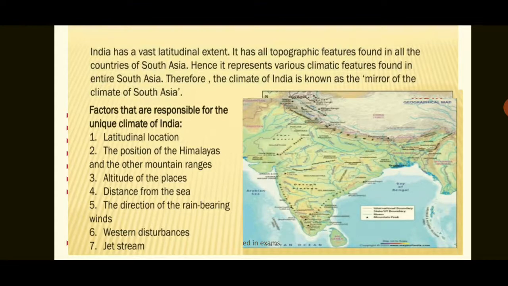Altitude of the place, that is the height of a place. Distance from the sea, as India is surrounded on three sides by water body. So this means there are places which are very far from the sea. So distance from the sea. Direction of the rain bearing wind or monsoon wind, means which causes the rainfall. Then western disturbances or temperate cyclone, jet stream or upper air circulation.